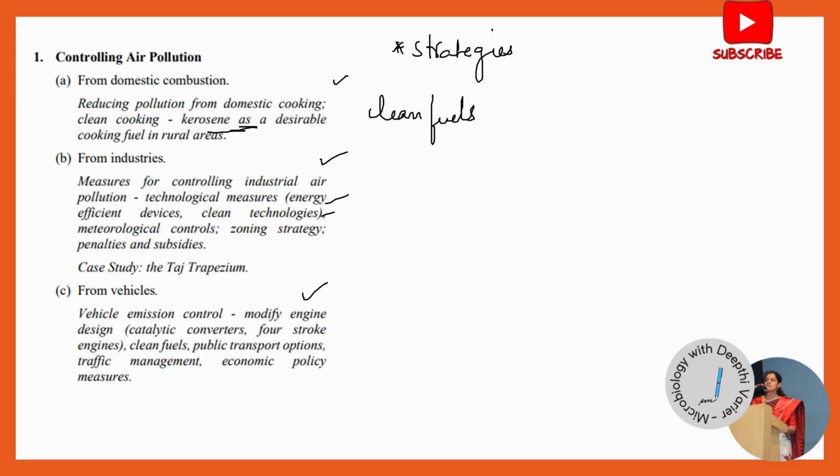There's also a very important topic over here which has been asked repeatedly in several question papers, that is zoning strategy. So you need to tell about what zoning strategy is. Zoning is where we have division of area, that is a separate area for industries, another area for the residential belt, and in between the residence and the industrial area there would be a green belt. That's what is called zoning strategy. So zoning is a question that has been repeatedly asked in the question papers, and it is very important. Along with knowing what is zoning, you should know the benefit of zoning as well. That's also something that they can combine and ask you for a long answer question.